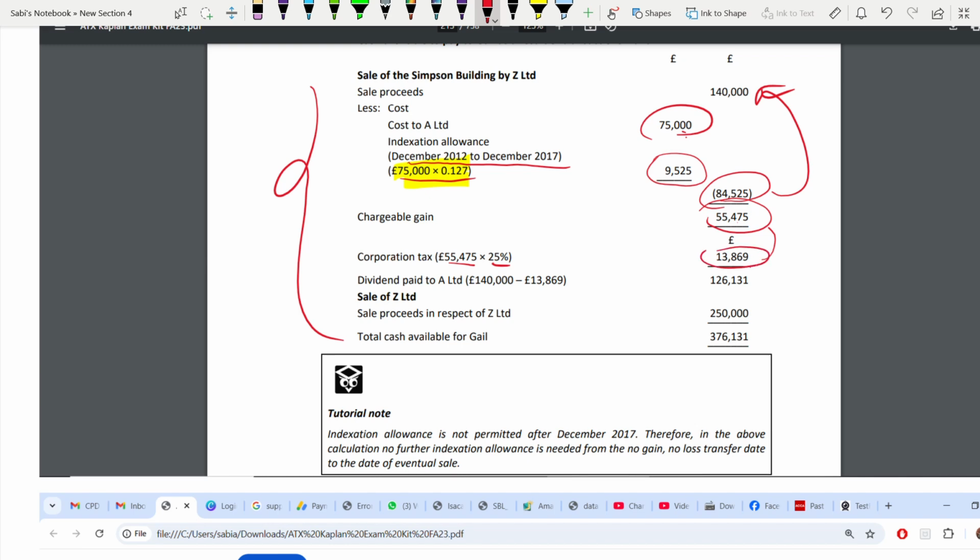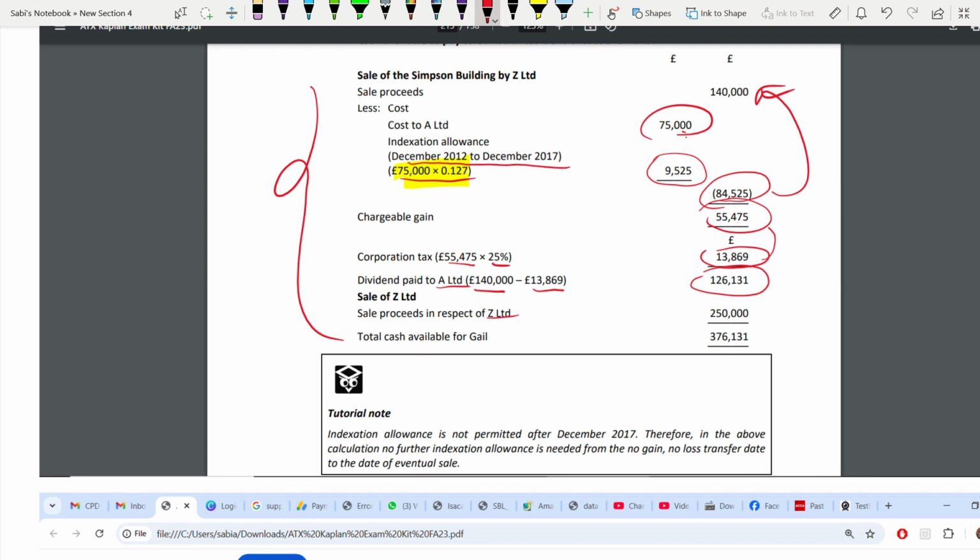This tax you have to deduct from what? Sale proceed, not gain. So sale proceed is 140. Deduct this corporation tax, and this is your dividend that you have to pay to A. When building is sold by Z, this is how much dividend will be paid to A. So this you have to add with the sale proceed in respect of Z.